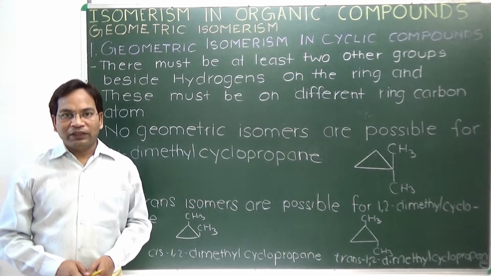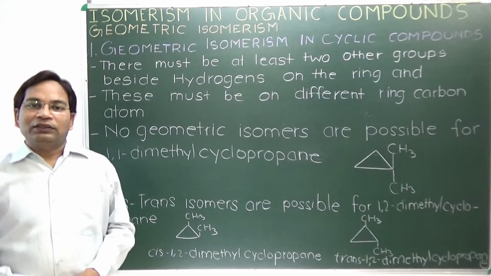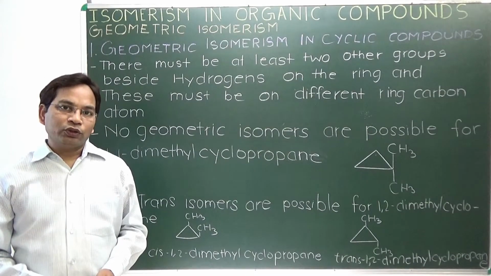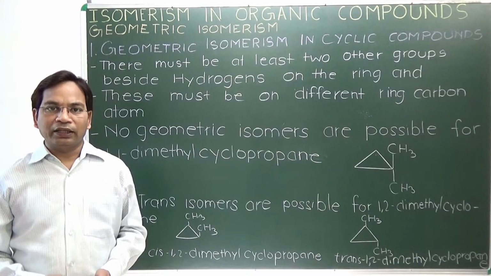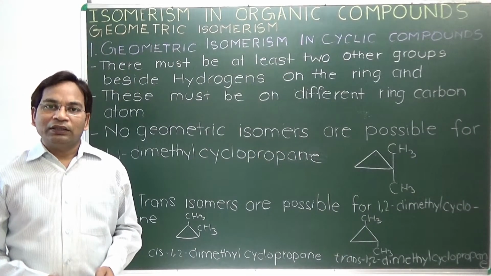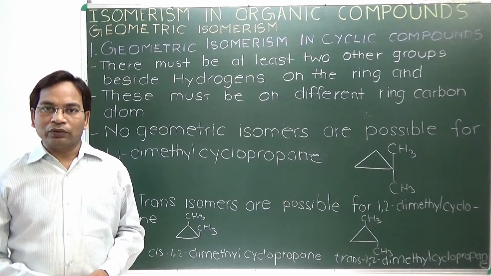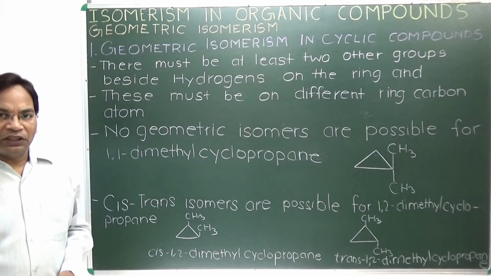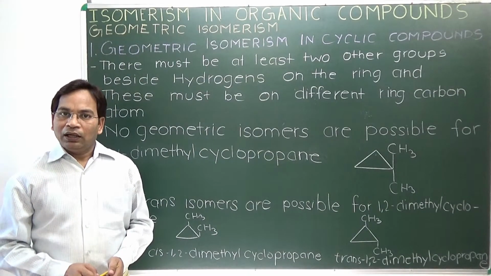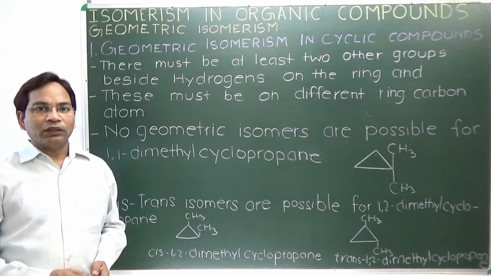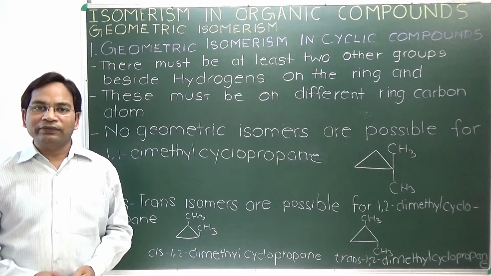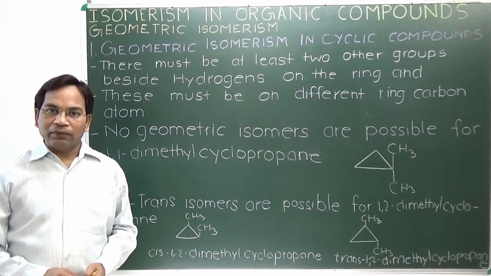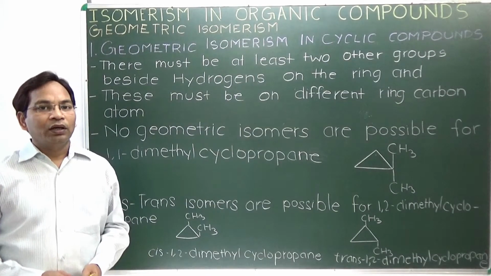Geometric isomerism is also possible with cyclic compounds. The single bonds between the carbon atoms of a cyclic compound cannot be rotated, because when they are rotated, the cyclic compound will break down. So it is possible to have isomers in cyclic compounds. The condition is that there must be a group other than hydrogen on carbons of the ring, and they must be on different carbon atoms of the ring. If the different groups are on the same carbon atom, then there will be no isomers.